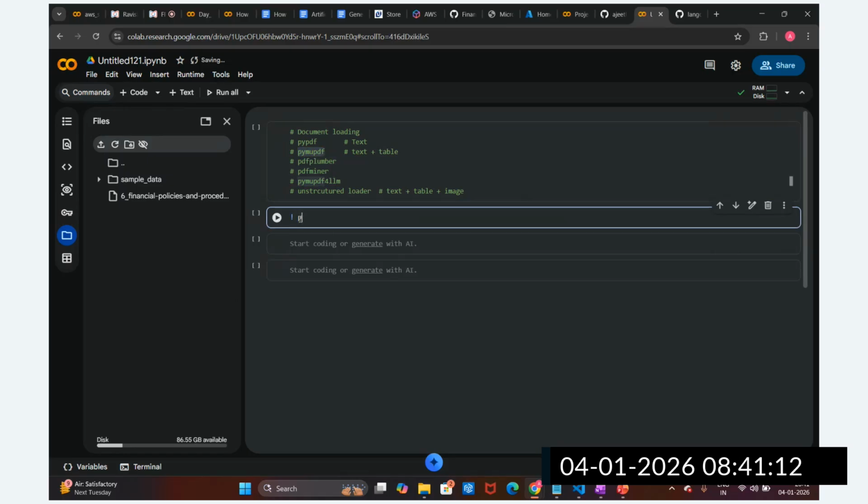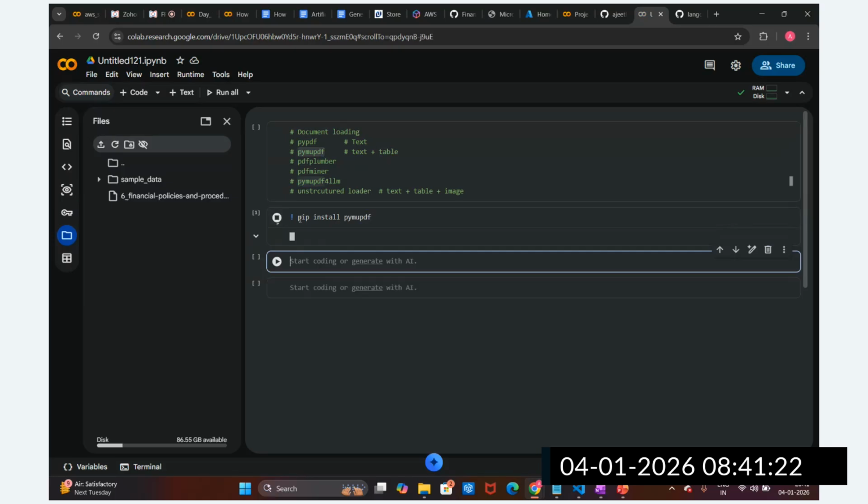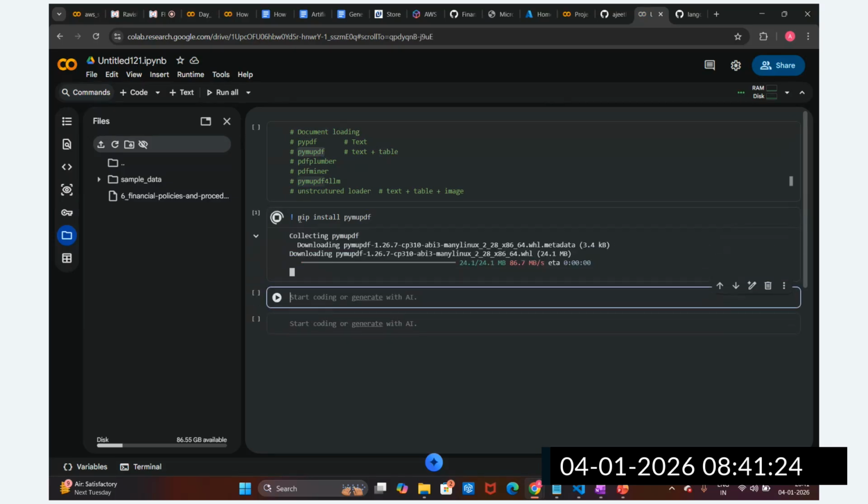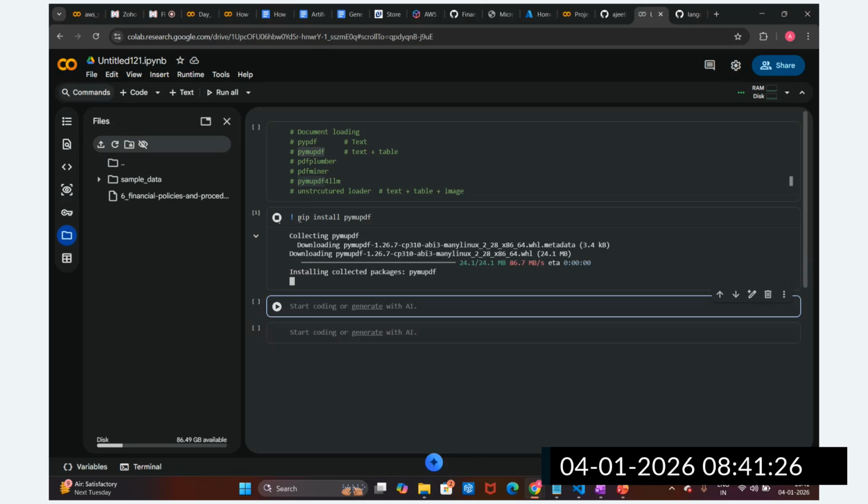So pip install PyMuPDF. All right. Now we can see we have just installed this document loader.